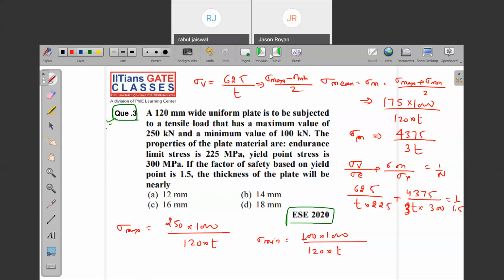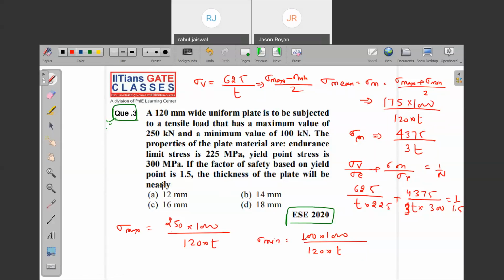Tell me what answer you are getting. Are you getting option A?